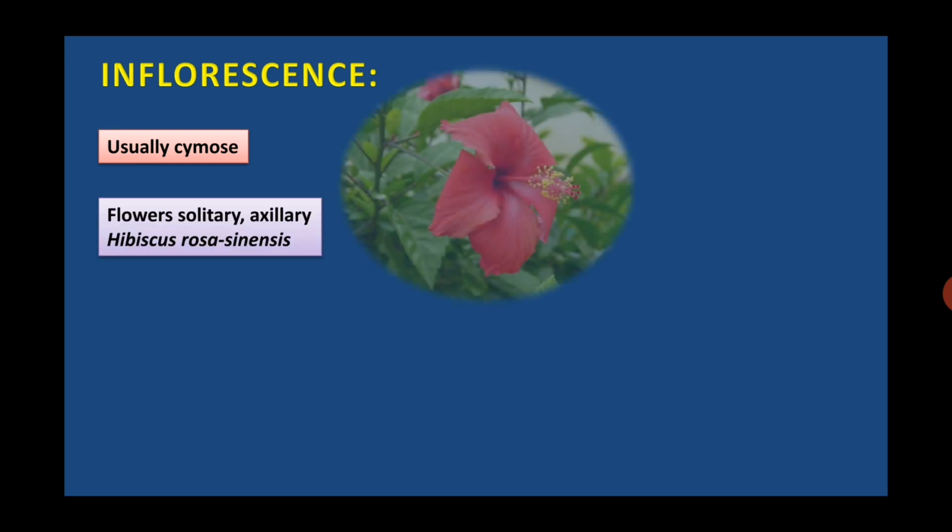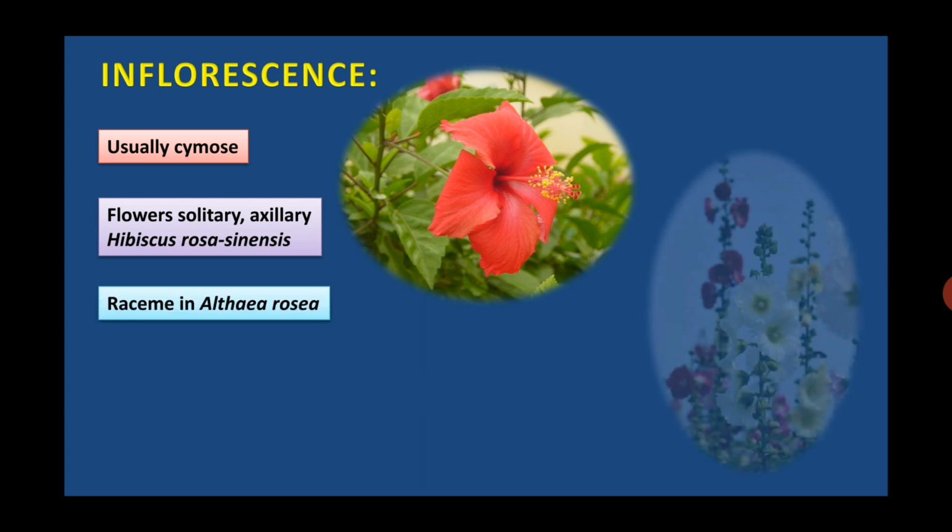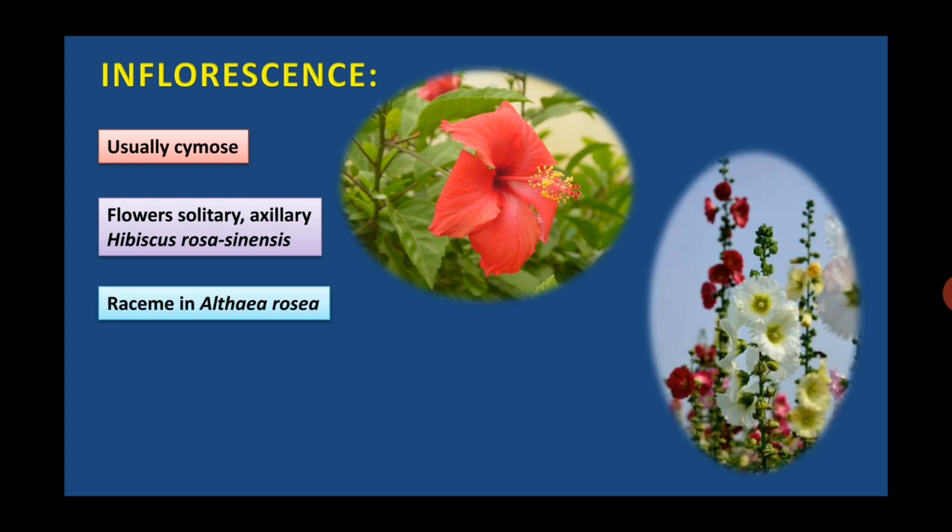Inflorescence is usually cymose inflorescence, flowers solitary, axillary in Hibiscus rosa-sinensis. So in the axil of the leaf one or single flower arises. Raceme inflorescence is found in Althaea rosea.